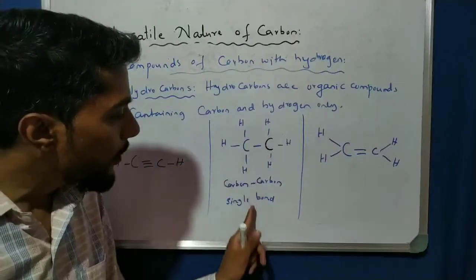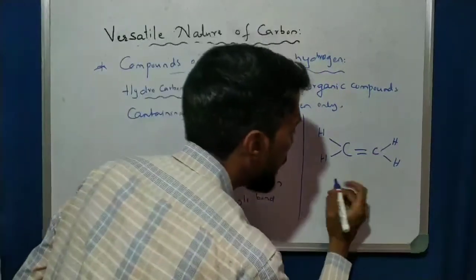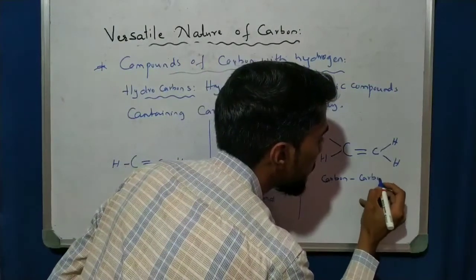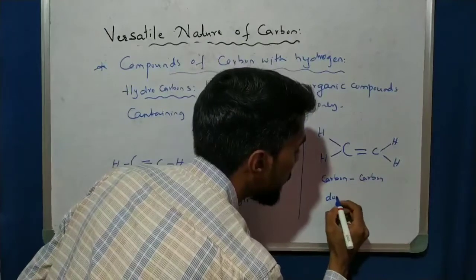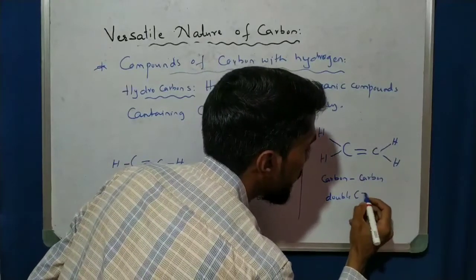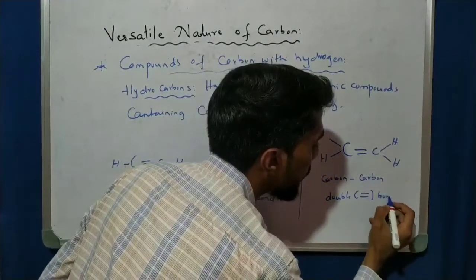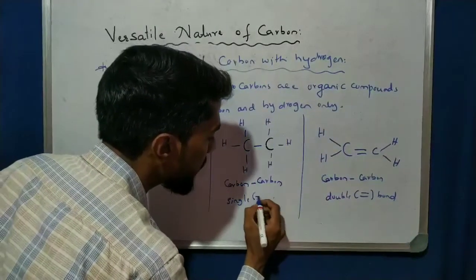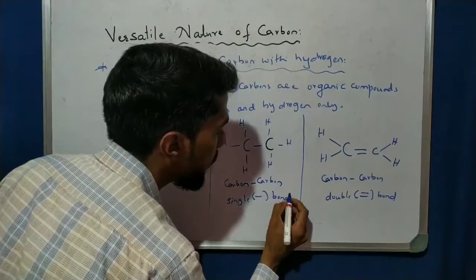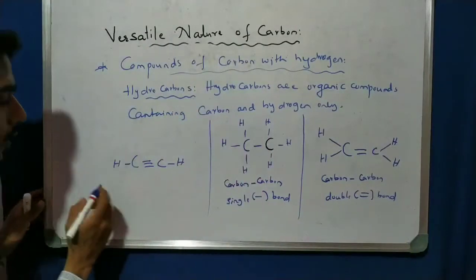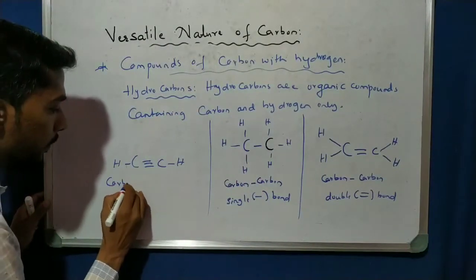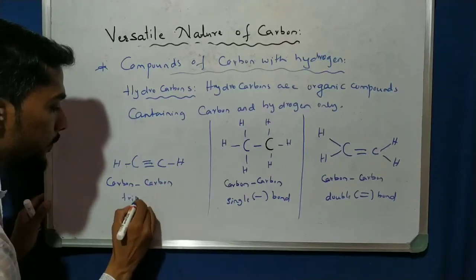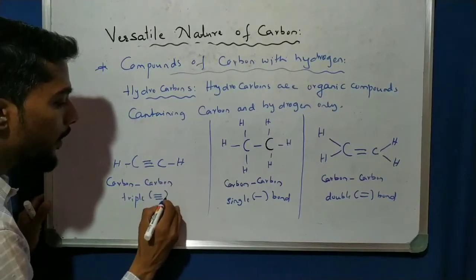So carbon-carbon single bond. Here, carbon-carbon, which type of bond? Double bond. The double bond symbol is like this, equal sign. The single bond looks like a minus sign. Now what is this? Your answer is carbon-carbon triple bond. Triple bond looks like this.